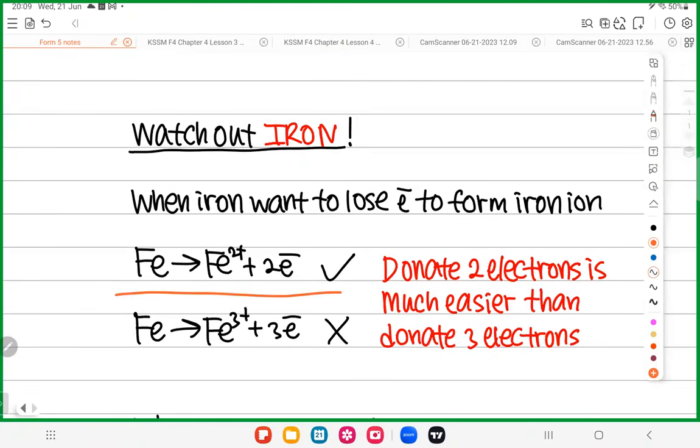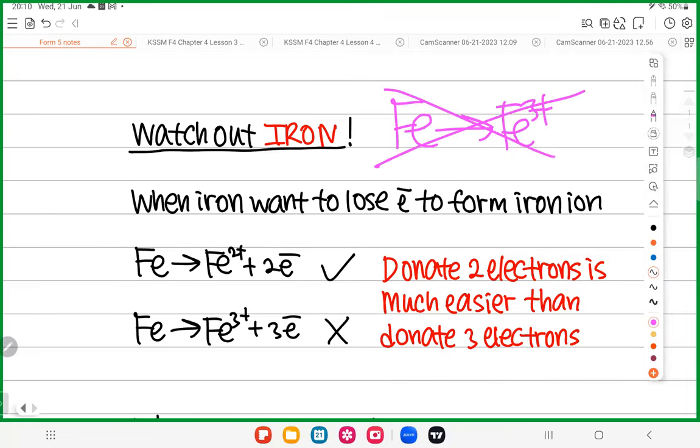Understand? Because if Fe wants to become Fe3+, it's more troublesome. You need to donate 3 electrons. But if you want to become Fe2+, donating 2 electrons is enough. Donating 2 electrons should be easier compared to donating 3 electrons. So that's why when iron undergoes corrosion, it will donate 2 electrons to become Fe2+. That's why in SPM you won't see Fe become Fe3+. You won't see this at all.